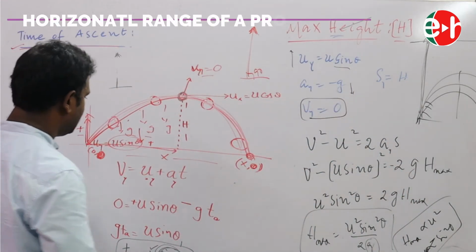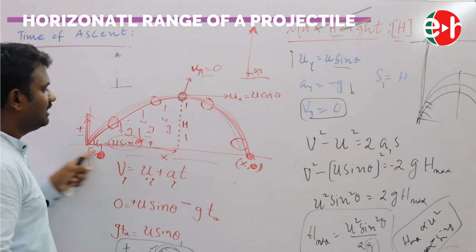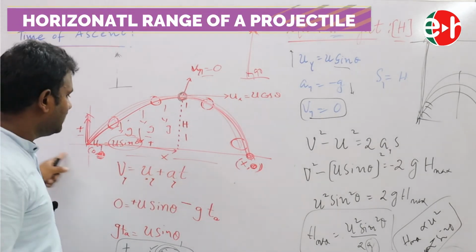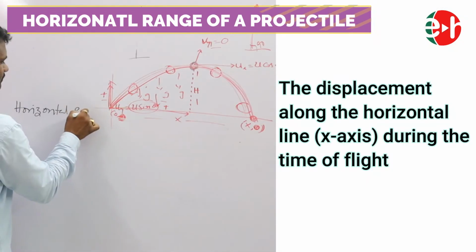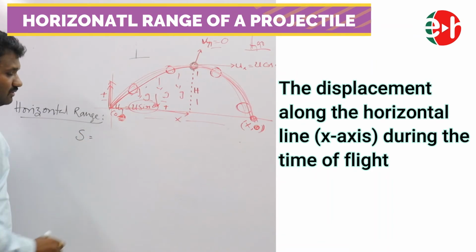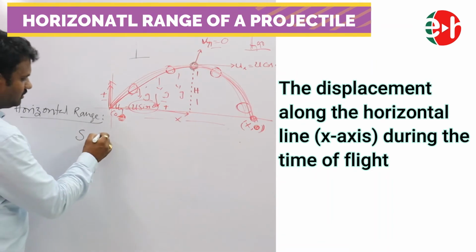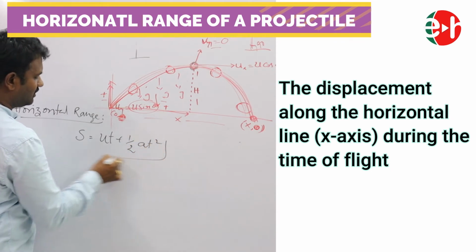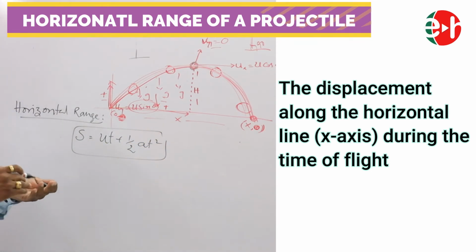Horizontal range is a discussion about the x-axis. So whenever we discuss it, we need to discuss along the x-axis. I am going to use this formula: S is equal to ut plus half at square. So what is our definition of horizontal range actually?